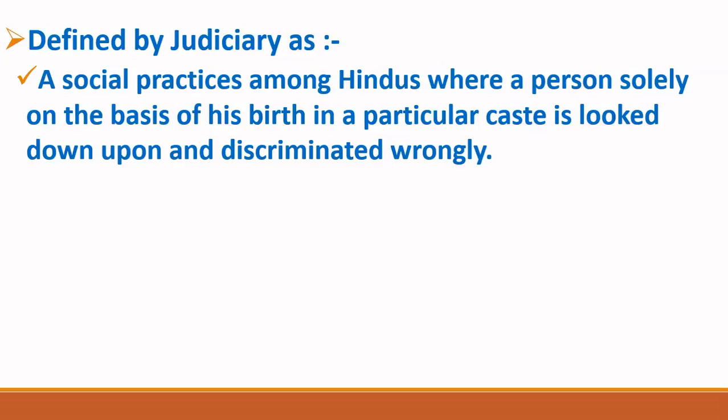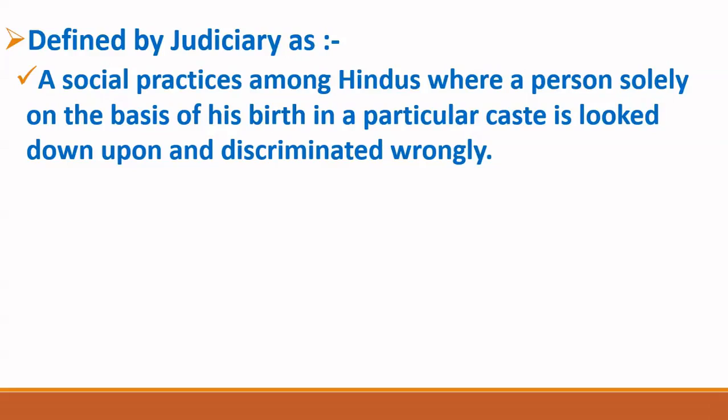So untouchability is defined by the judiciary of India. So how did the judiciary define untouchability? According to the judiciary, untouchability is a social practice among Hindus where a person, solely on the basis of his birth in a particular caste, is looked down upon and discriminated against wrongly.